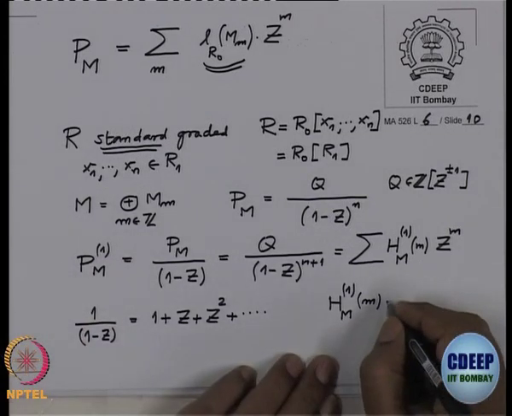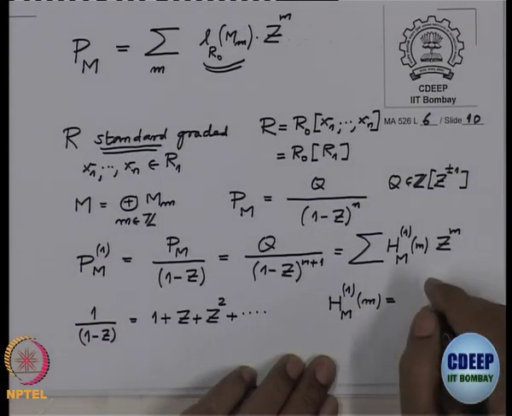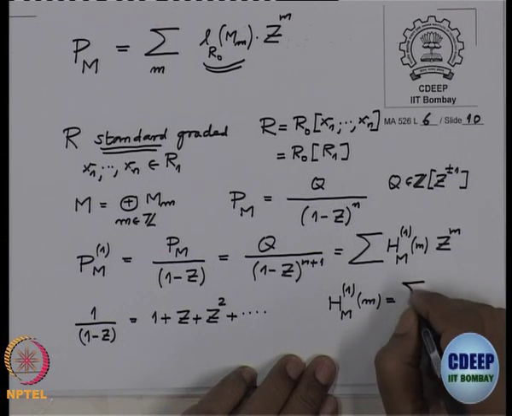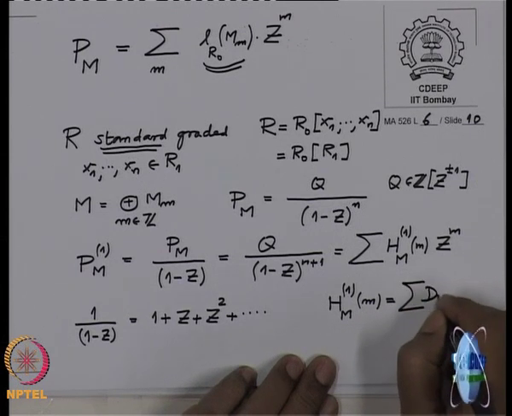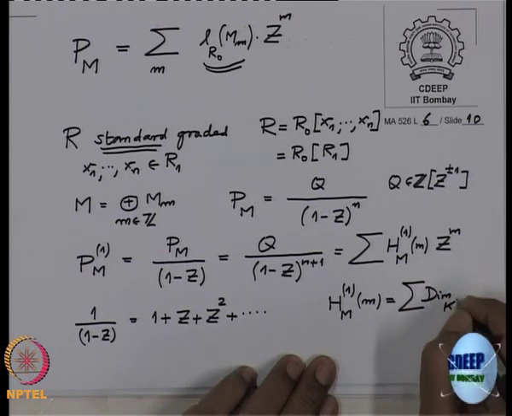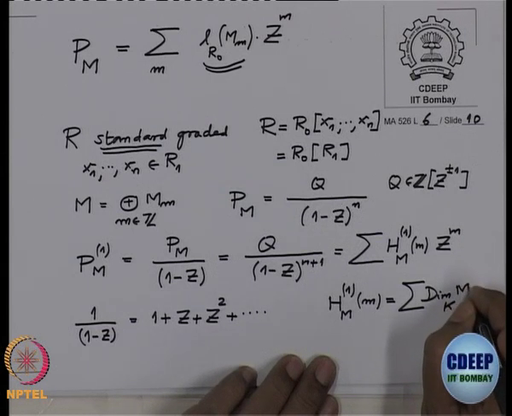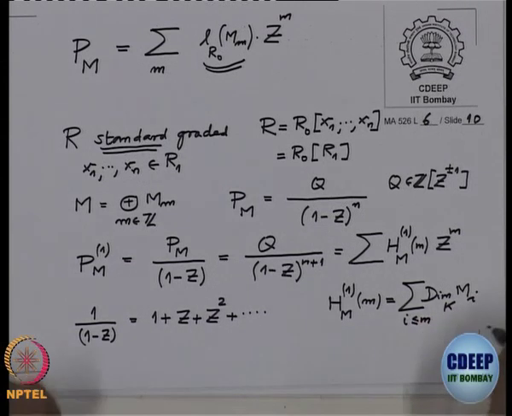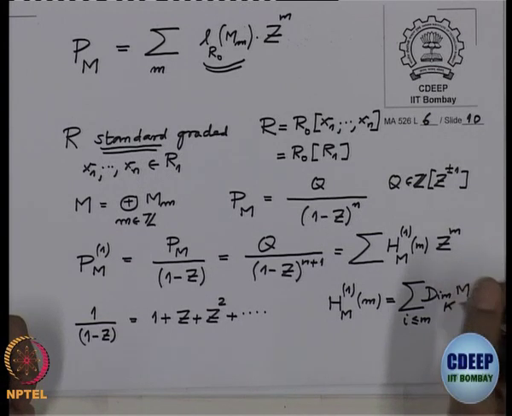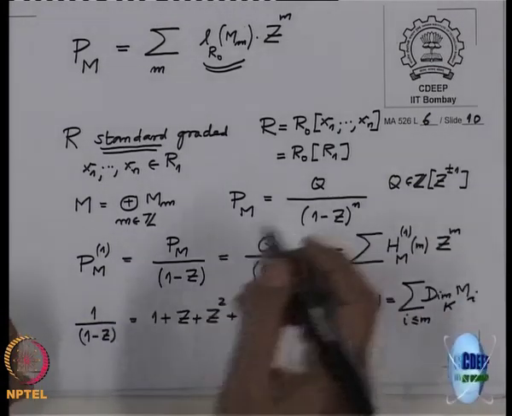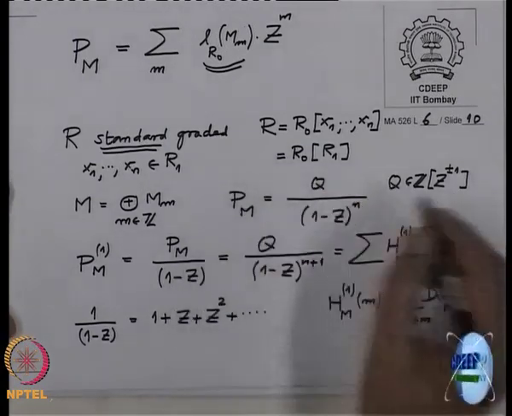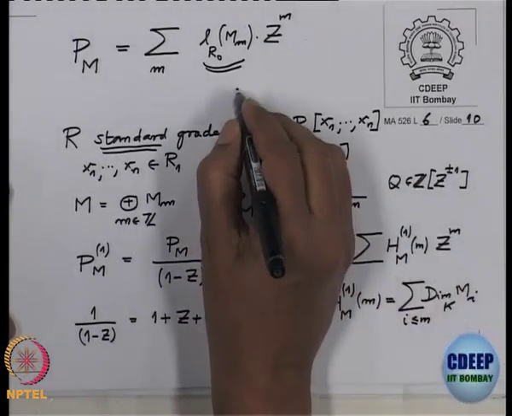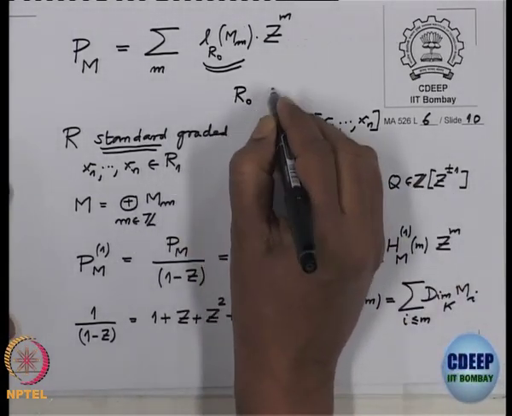So, this H1_M at m will be equal to the sum of dim over k of M_i, with i up to m. Now, I am still writing dimension over k, that is because we are assuming this R naught is actually a finite k algebra.